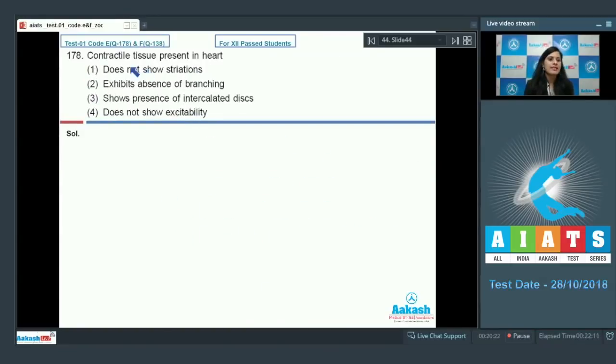Question number 178. Contractile tissue present in heart. And we know that the contractile tissue present in heart is cardiac muscle.